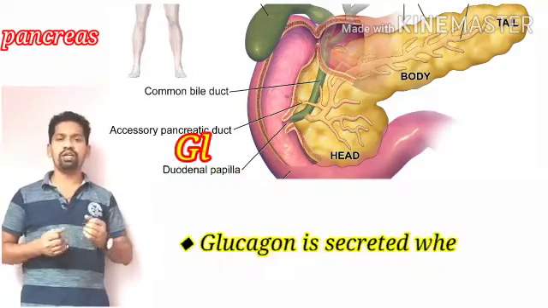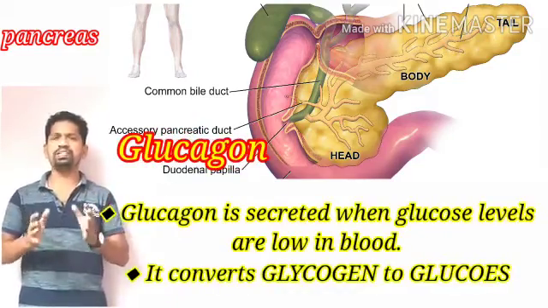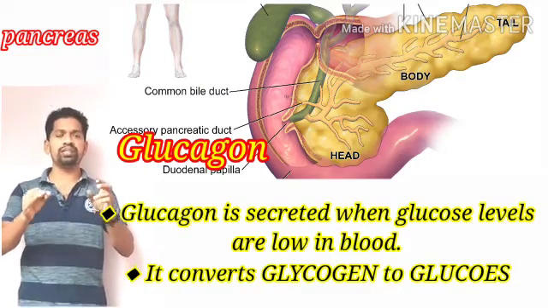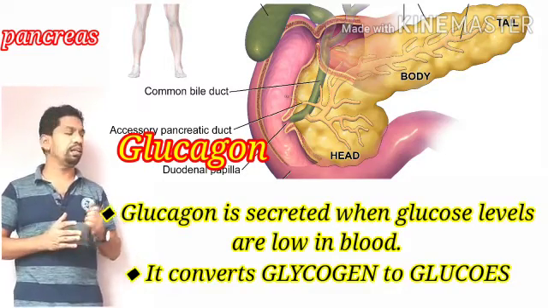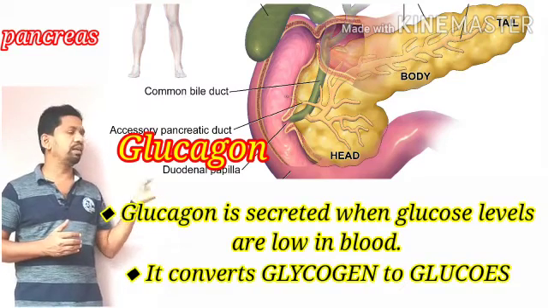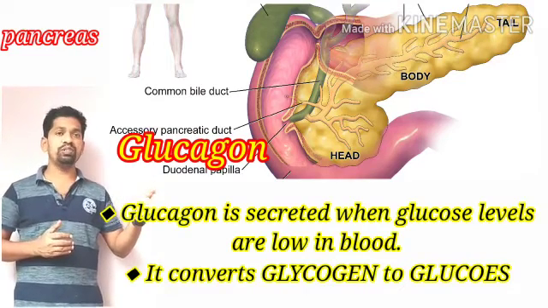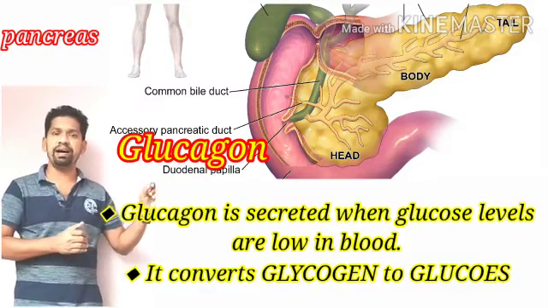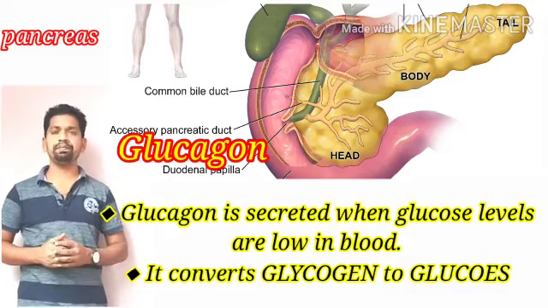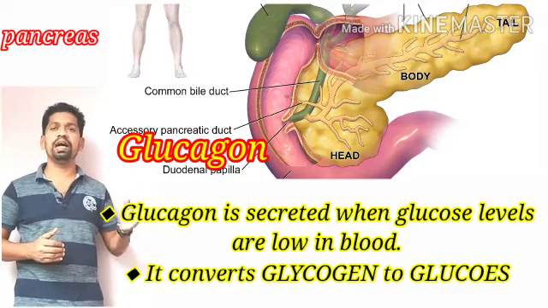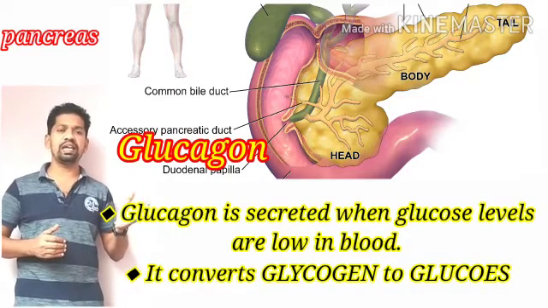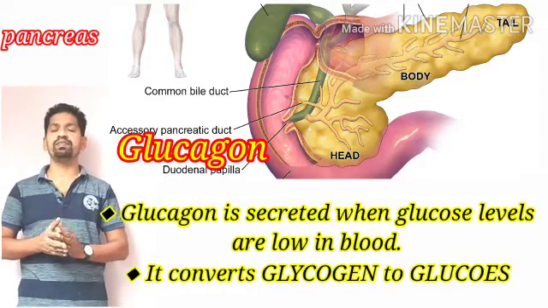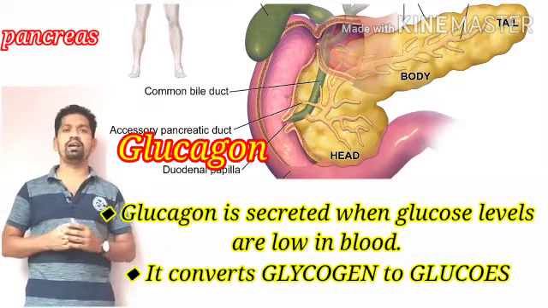The second hormone acts when the blood sugar is very low in the body. When a person doesn't have a sufficient amount of glucose in the blood, now the second hormone glucagon becomes active, and whatever glucose is already stored in the form of glycogen in the muscles as well as in the liver, the glycogen is converted into glucose and enters the blood by the action of a hormone known as glucagon.